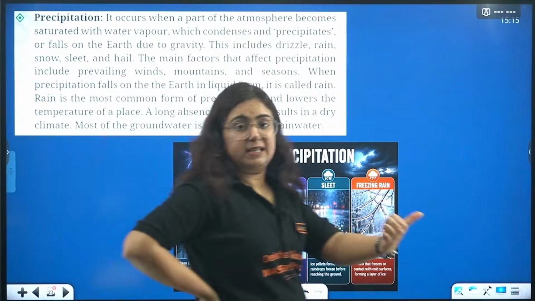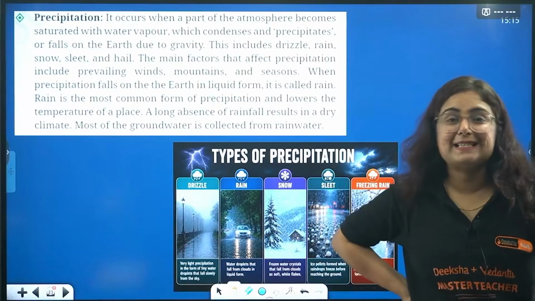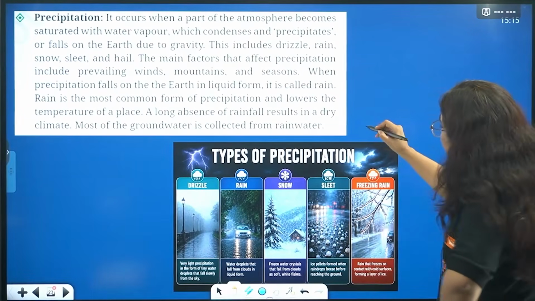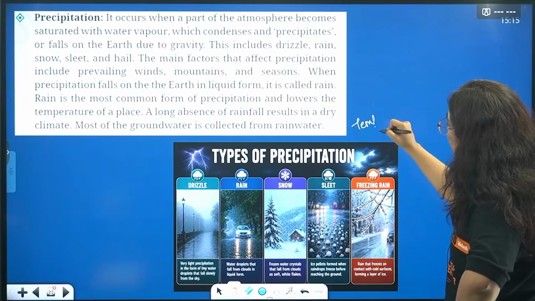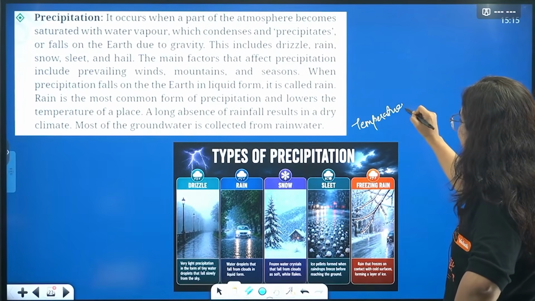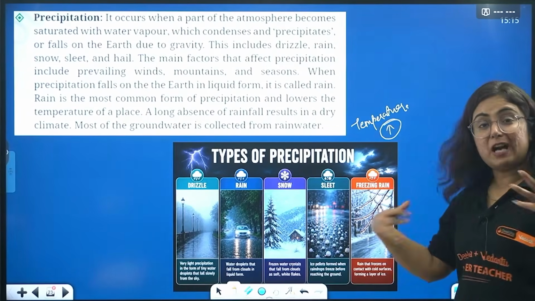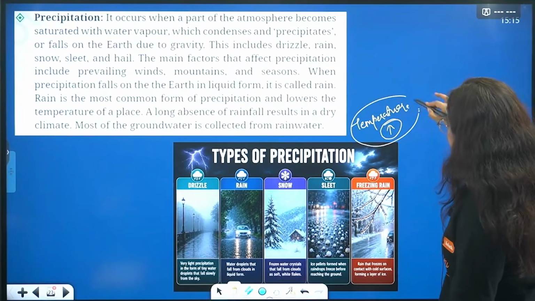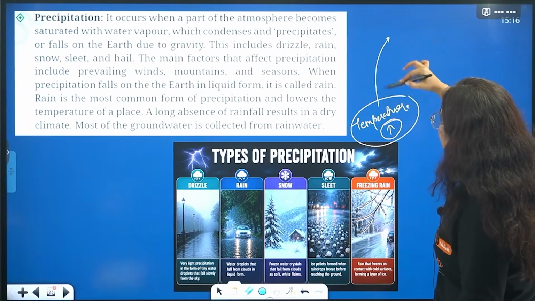Because of humidity and temperature, what happens? Precipitation. Because of temperature when it is high, so just after the summer we have the rainy season. Why? Because whenever the temperature is high, warm air rises up.